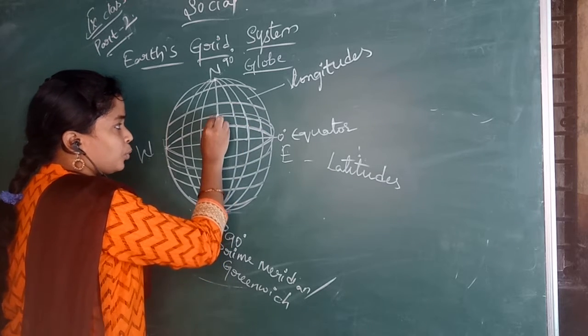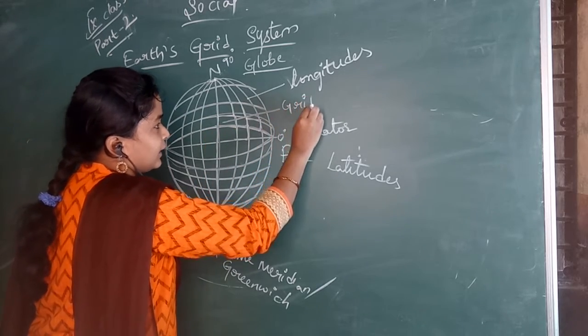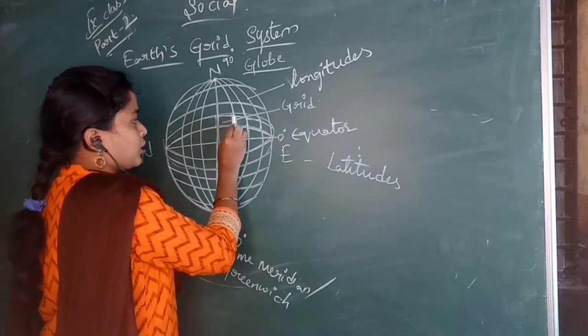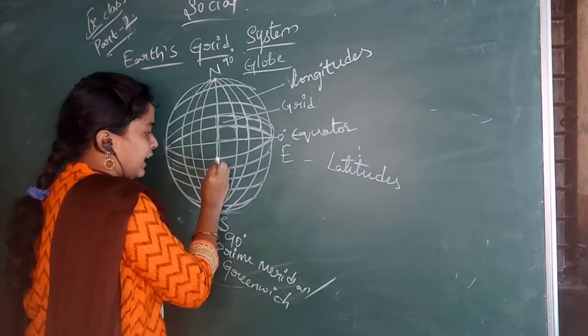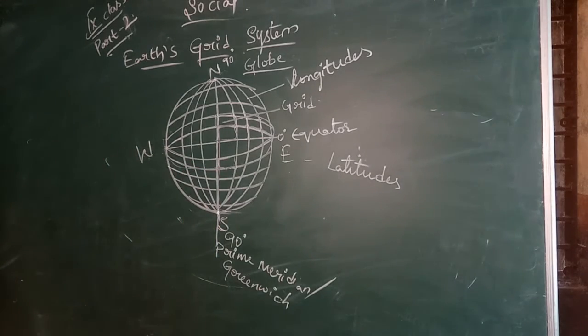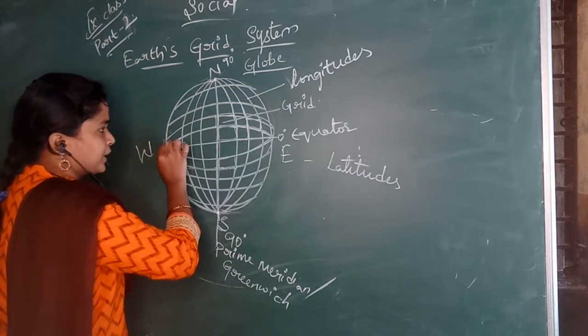Next, see the network between longitudes and latitudes. The network between longitudes and latitudes is known as a grid. So now we are going to learn about the grid system. Clear children? And one more thing. This part is known as a hemisphere.